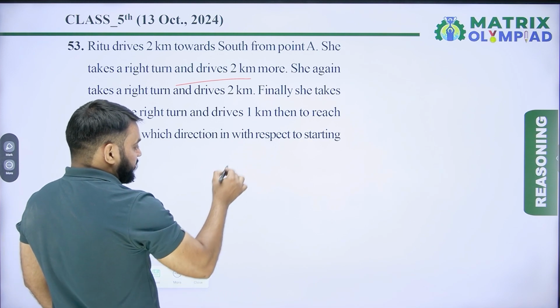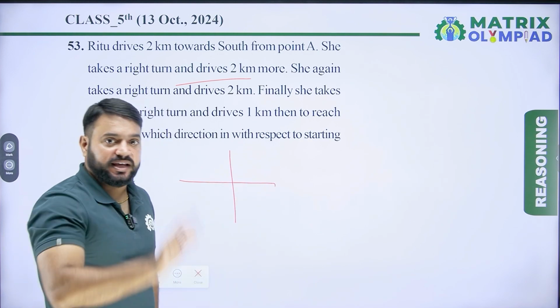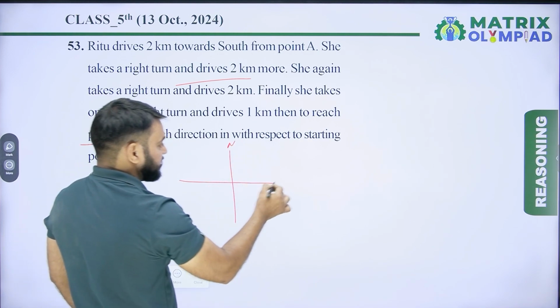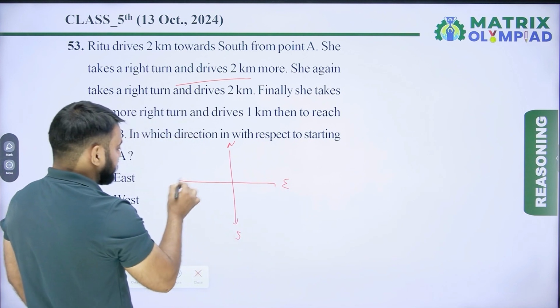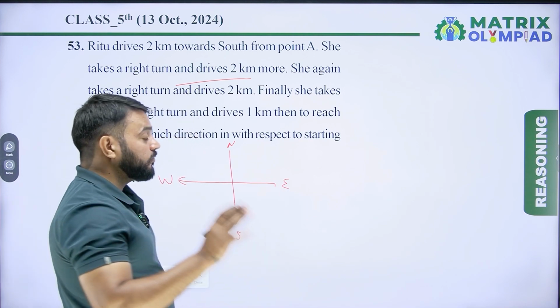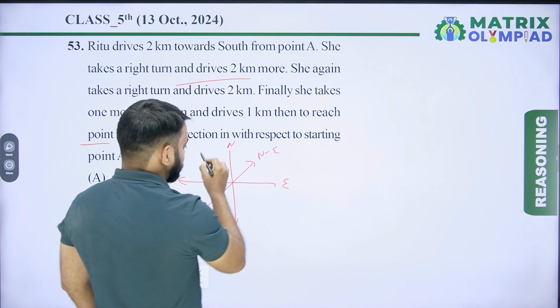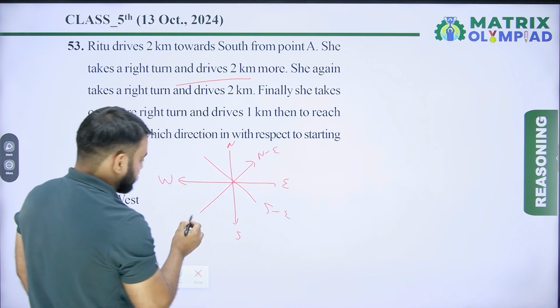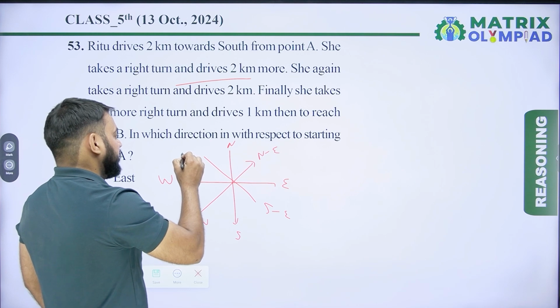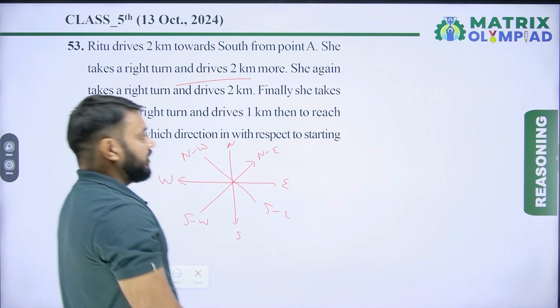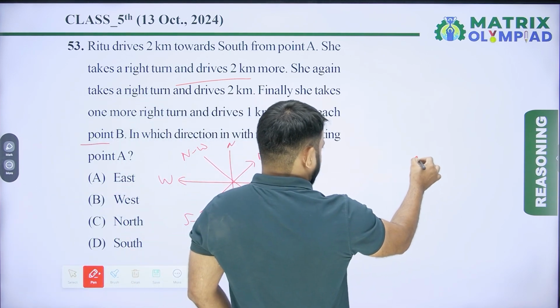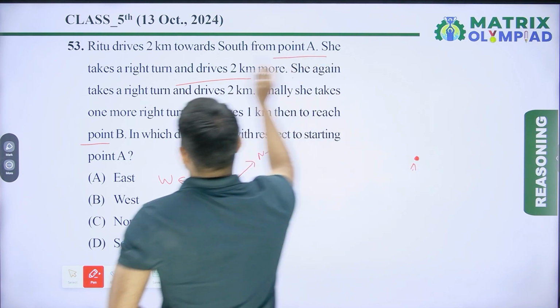Before starting this question, we should know that there are 4 main directions: this is north, this is east, this is south, this is west. And there are 4 cardinal directions: this is northeast, this is southeast, this is southwest, and this is northwest. Now according to the question, let's suppose A is the starting point of Ritu.